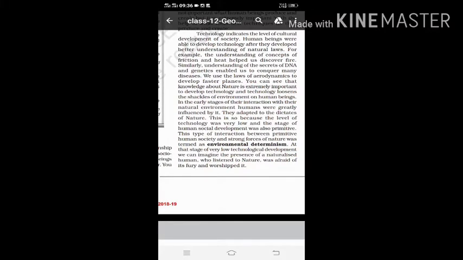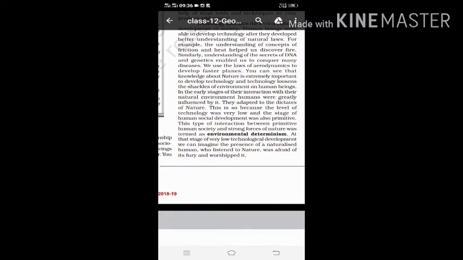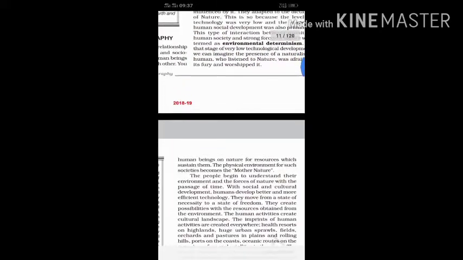We very much need to understand the laws of nature and technology. This is because with the help of friction and heat, people learned how to generate fire. Then, with the help of DNA and its genetics, people learned how to fight diseases. So yeah, it is very important to know what the laws of nature are. I hope you have understood what I meant to say. So, our next topic is environmental possibilism.